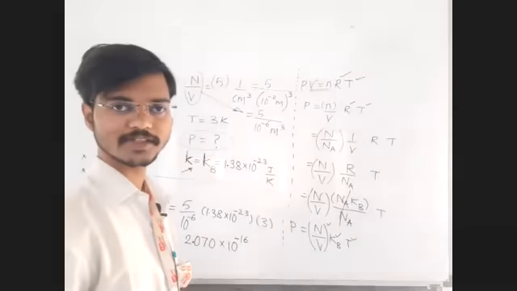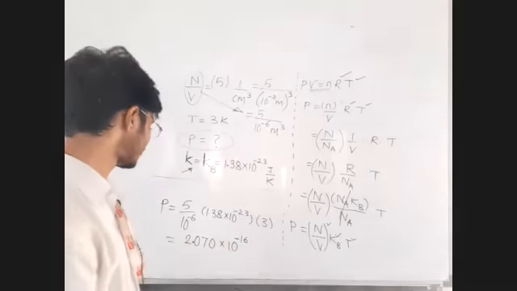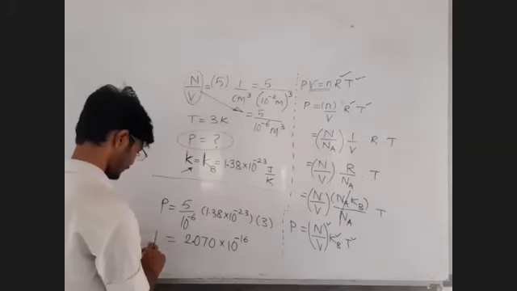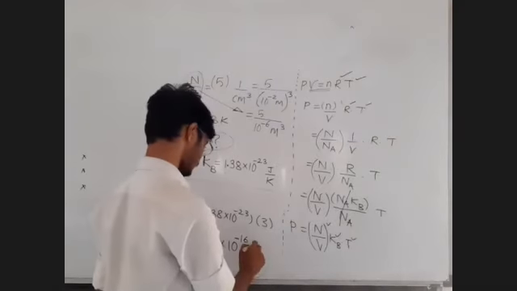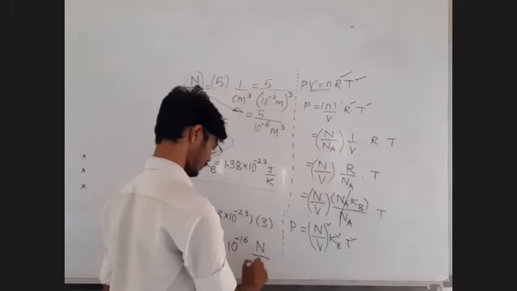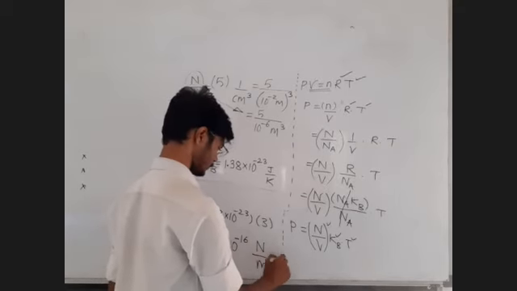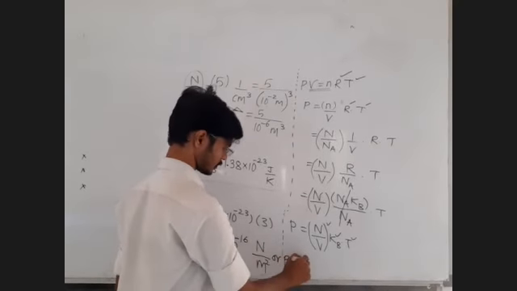It should not be plus 16. Okay, that much pressure will be too high. Okay, it must be minus 16. Just tell me whether I am right or wrong. These many Newton per meter square or Pascal. So this shall be our answer.